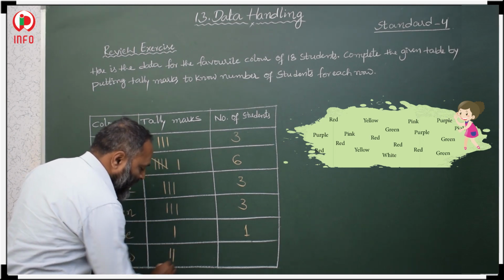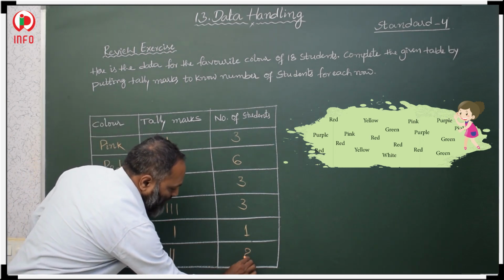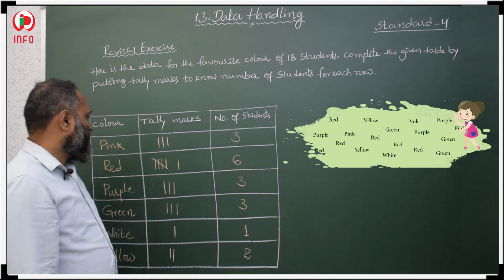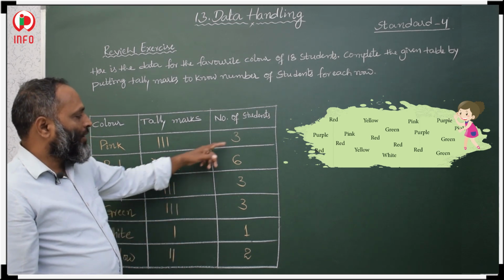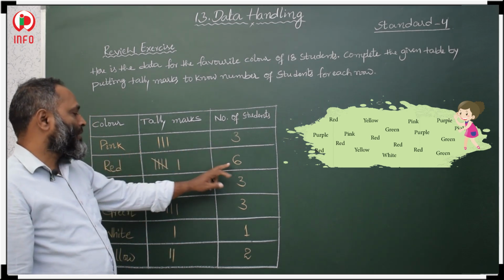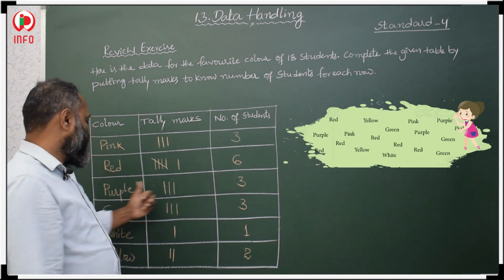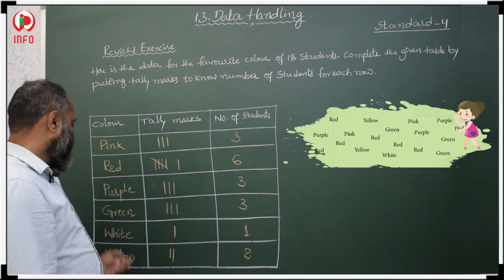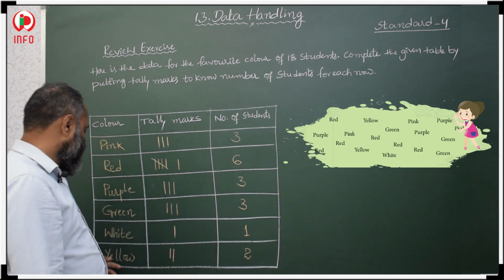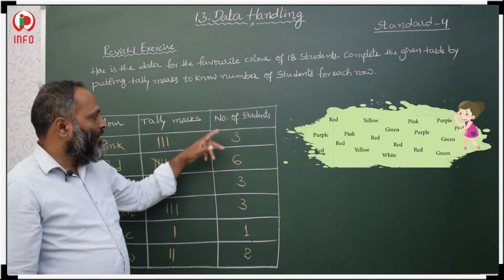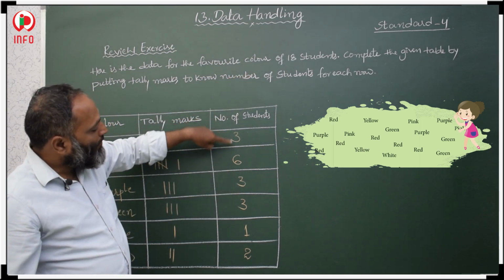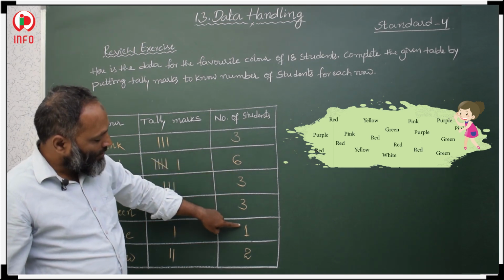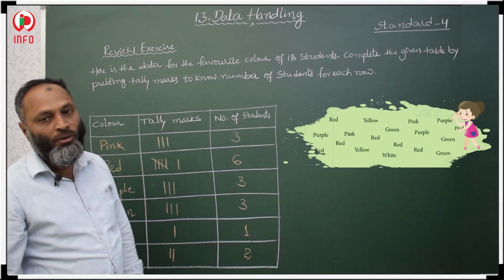Two vertical lines we should take in tally marks, and you should write 2 in the number of students. So these are the students and their favorite colors. Three students like pink, 6 like red, 3 like purple, 3 like green, 1 likes white, and 2 like yellow. Now once you count, you should get 18. 3 plus 6, 9, 9 plus 3, 12, 13, 14, 15, 16, 17, 18, a total of 18 students.